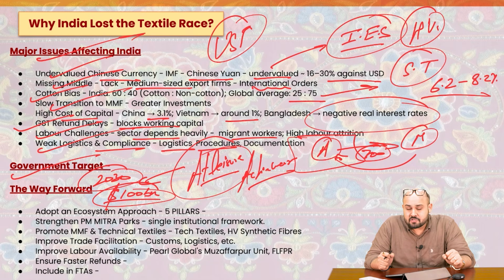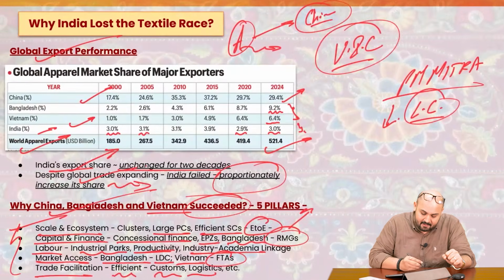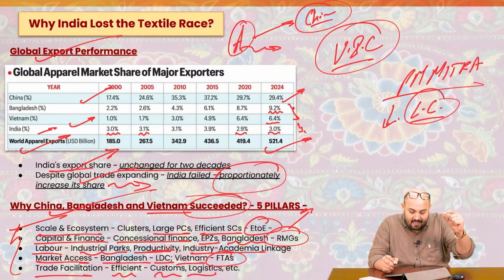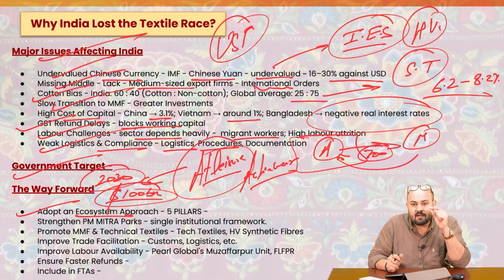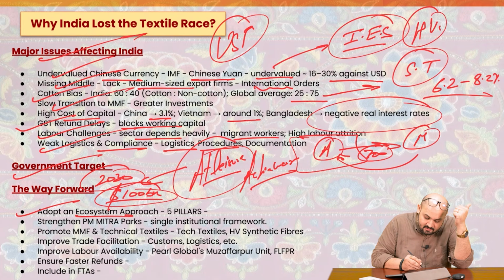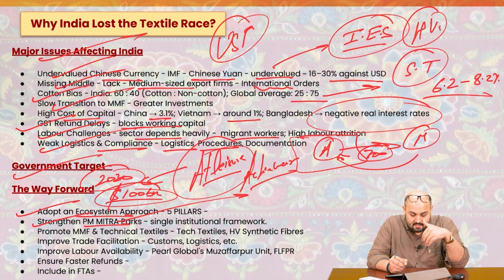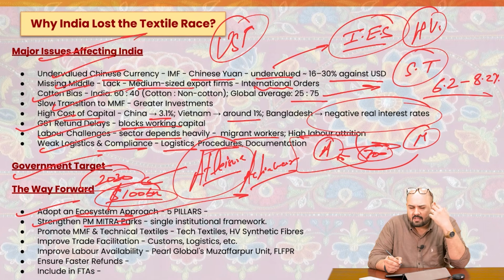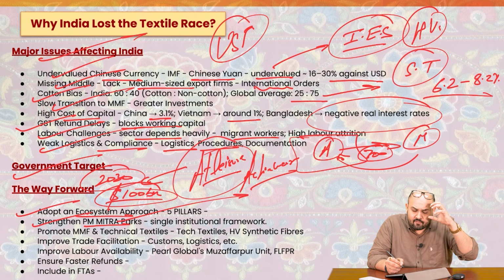Very, very ambitious target. So what should we do for this? Adopt an ecosystem approach. These 5 pillars: scale, ecosystem, capital, labor, market access, and trade facilitation. We need to focus on these 5 pillars, which Chinese, Vietnamese or Bangladeshi firms have basically gone with. Then strengthen the PM Mitra parks. Very, very important. The government came up with this mega integrated textile region and apparel park, whose very objective was to reduce the overall logistics costs. We need to give more impetus.